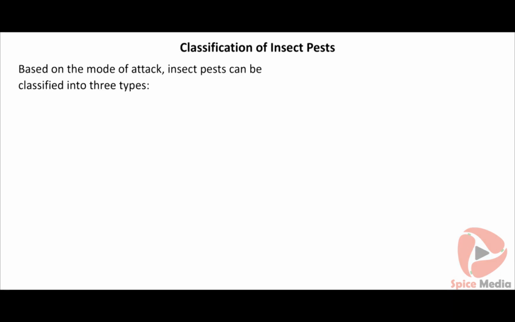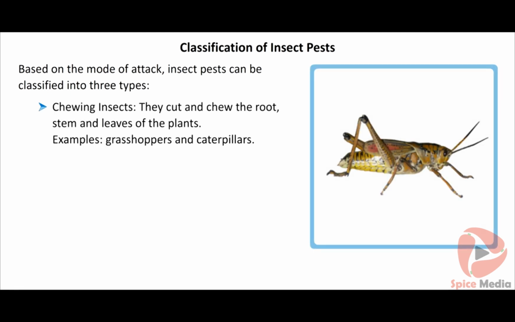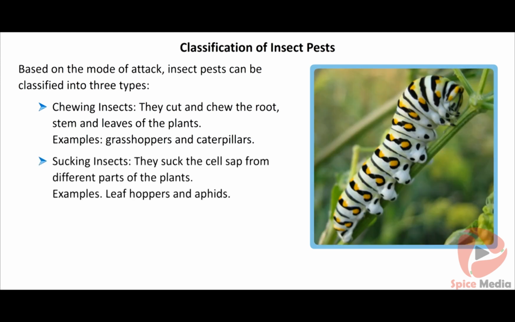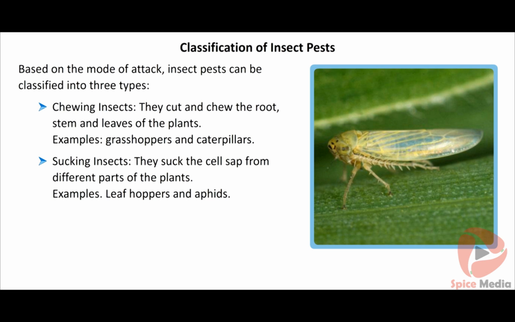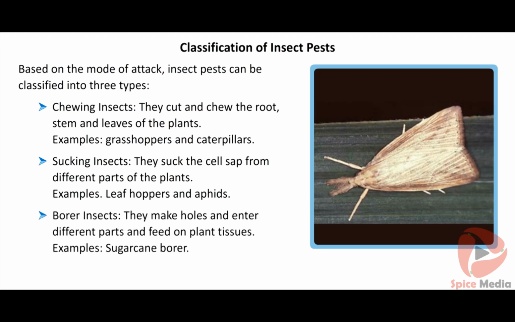Based on the mode of attack, insect pests can be classified into 3 types. Chewing insects cut and chew the root, stem and leaves of the plants. Examples: grasshoppers and caterpillars. Sucking insects suck the cell sap from different parts of the plants. Examples: leafhoppers and aphids. Borer insects make holes and enter different parts and feed on plant tissues. Example: sugarcane borer.